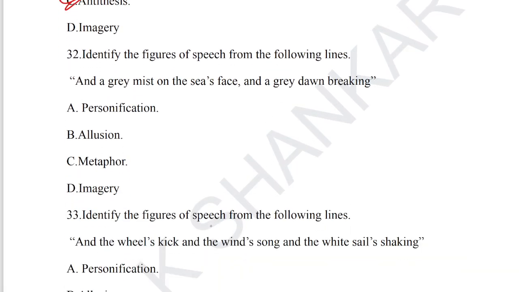Identify the figures of speech from the following lines. And a grey mist on the sea's face, and a grey dawn breaking. Option A, personification, is the correct answer for question number 32. Where did we find personification? That's nothing but the term sea's face. Face is a human attribute given to a non-human thing. Option A is the correct answer for question number 32.